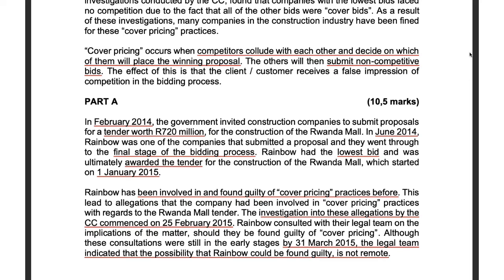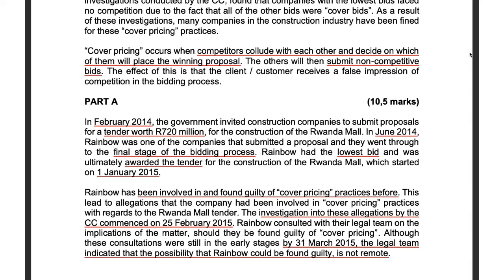Rainbow has been involved in and found guilty of cover pricing practices before. This led to allegations that the company had been involved in cover pricing practices with regards to the Rwanda Mall tender. The investigation into these allegations by the Competition Commission commenced on the 25th of February 2015.